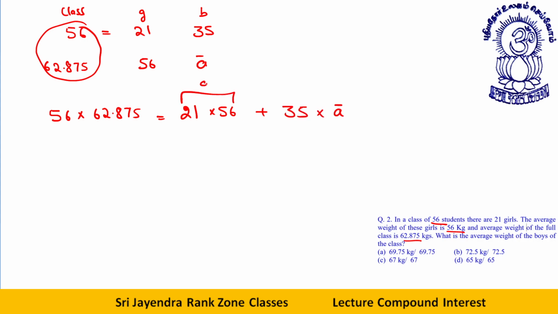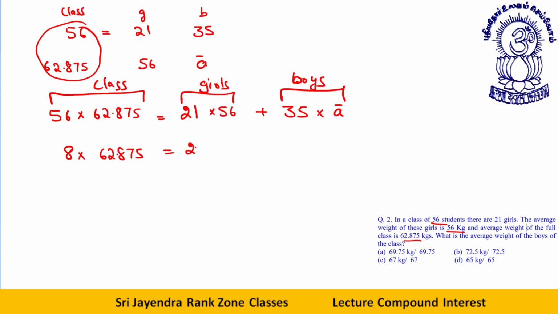So girls' weight plus boys' weight is equal to the weight of the class. Can I take something common from here? At least I can take a 7 common. If I take 7 common, it becomes 62.875 is equal to 3 into 56 plus 5 into a.